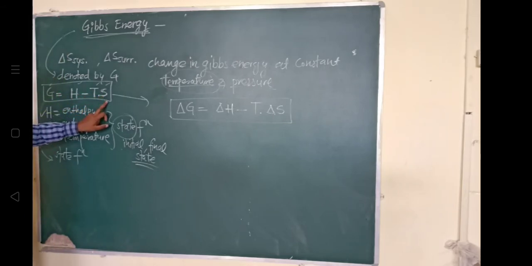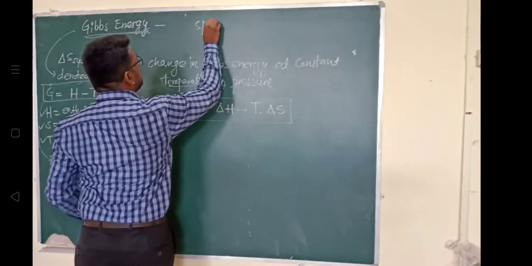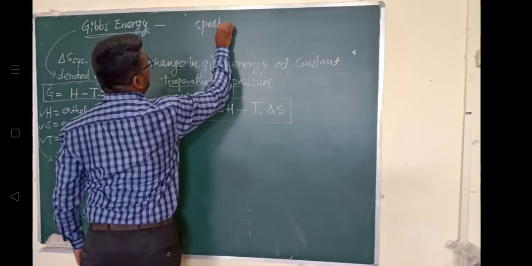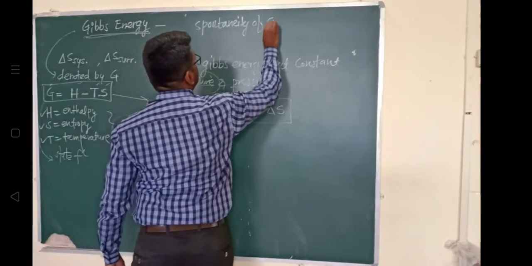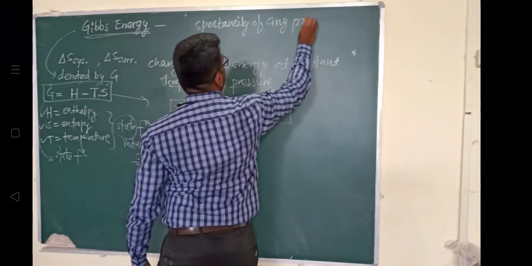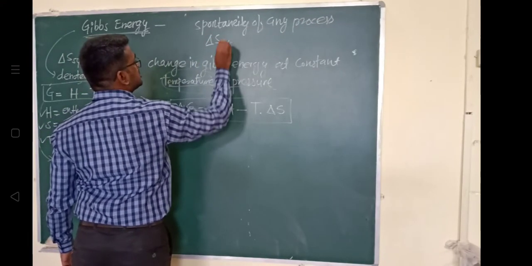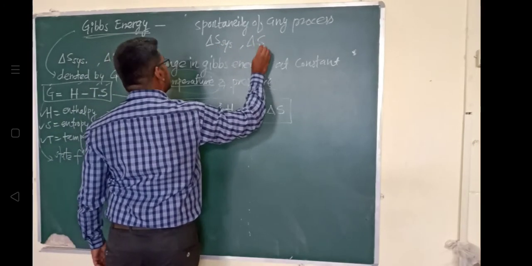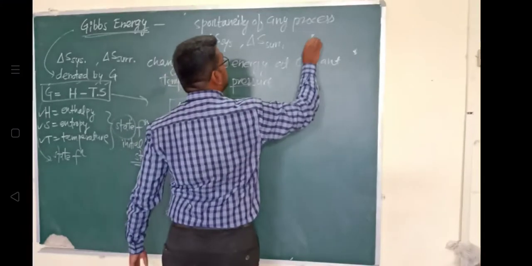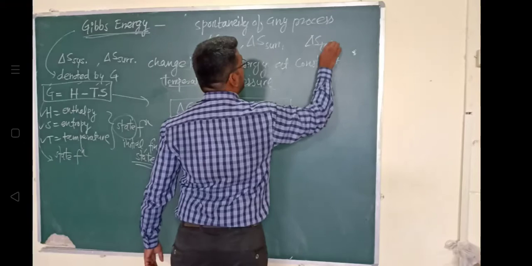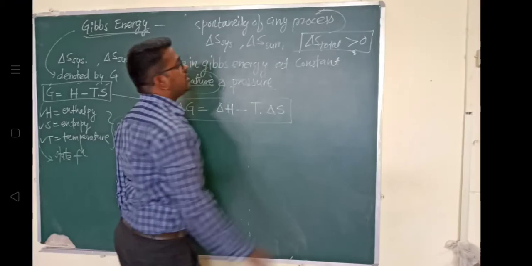Earlier we saw that to find out the spontaneity of any process, we need to find delta S of a system and the change in entropy of the surrounding, and check whether the total change in entropy is greater than zero or not, because this is the criterion which defines a spontaneous process.